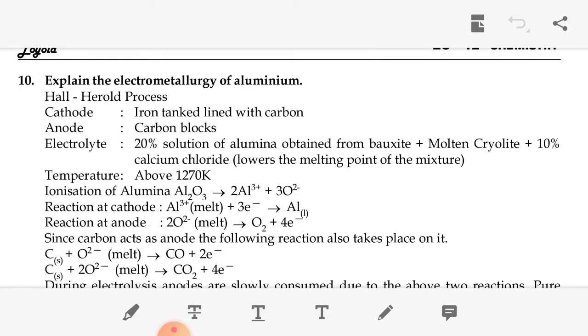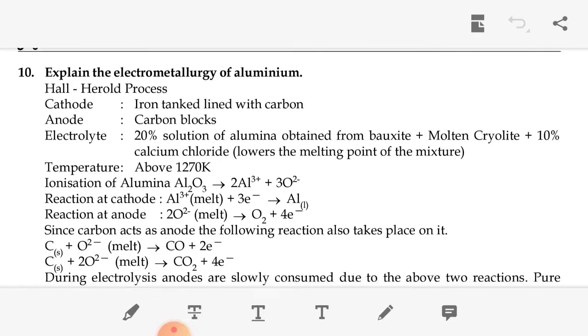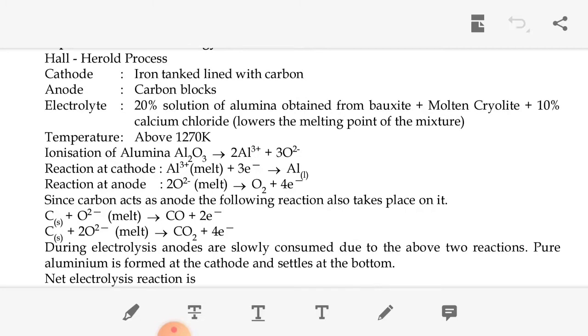So the electrometallurgy of aluminium is carried out with the Hall-Héroult process. The cathode is an iron tank lined with carbon, the anode is carbon black, and the electrolyte is a 20% solution of alumina obtained from bauxite ore plus molten cryolite and 10% calcium chloride. So at a temperature of 1270 Kelvin, the ionization of aluminium oxide gives aluminium plus oxide.